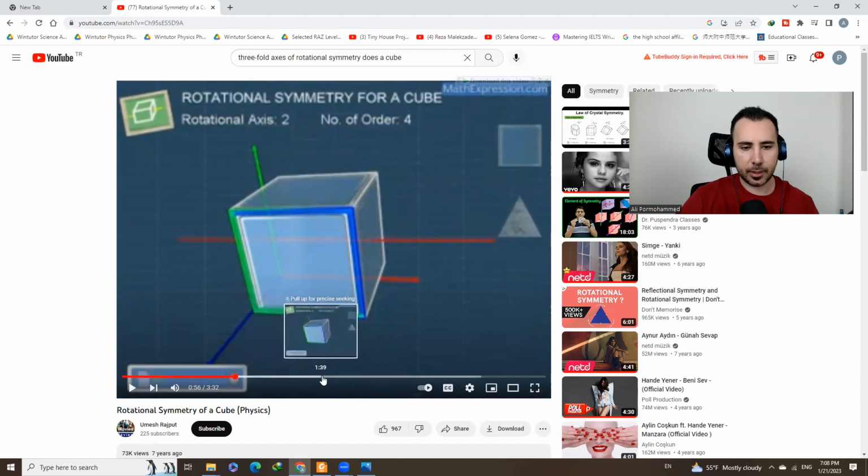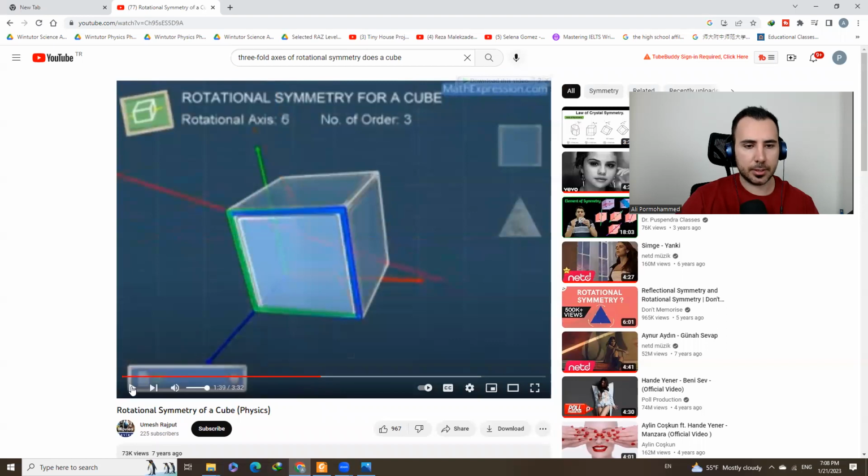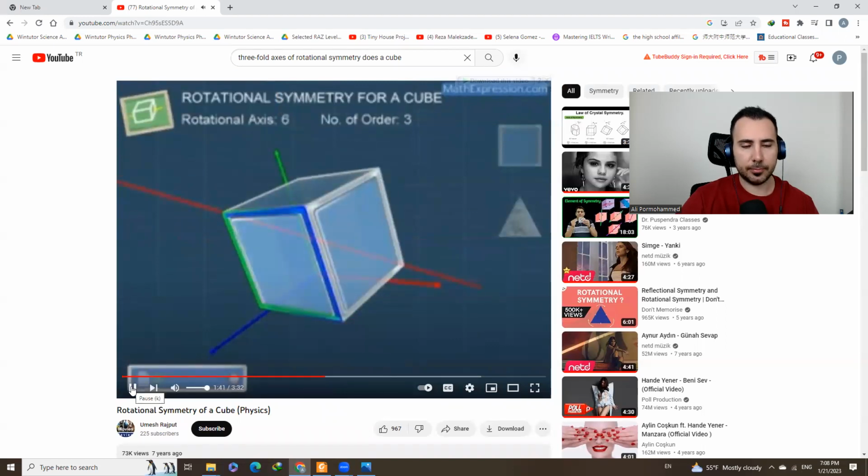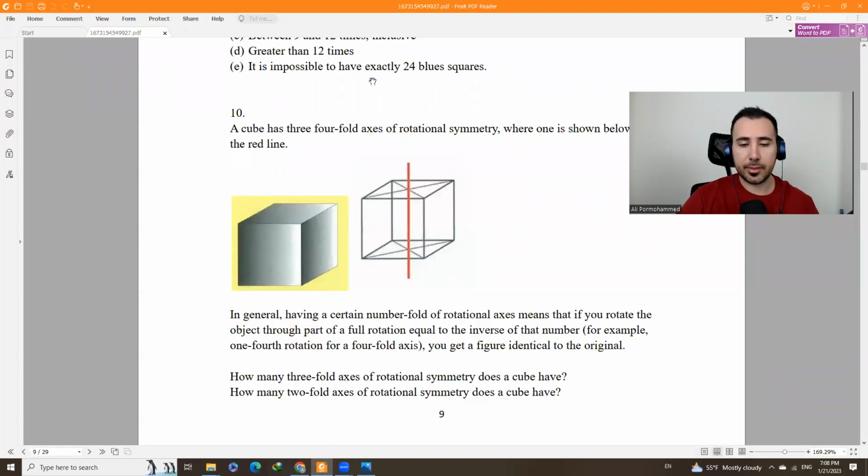And here, we're not gonna watch all the video together, just one thing. Because for the 6th axis, this axis has the order of 1, 2, 3. Okay, so that was a 3-fold axis, because each time we'll go 120 degrees. And the axis was being like this.